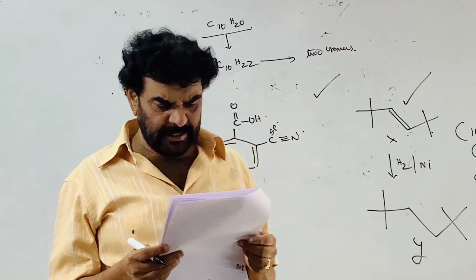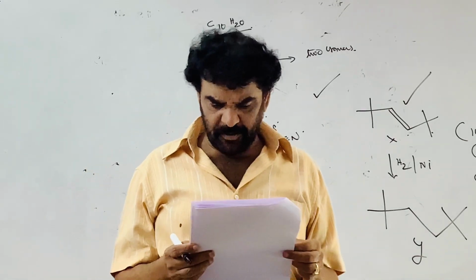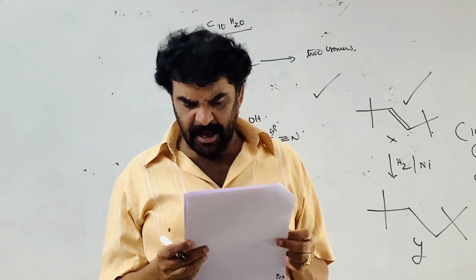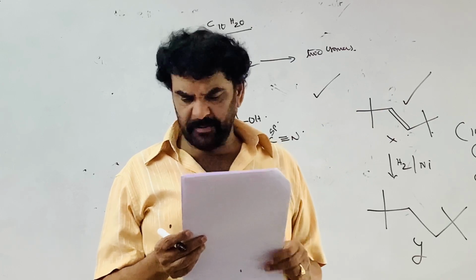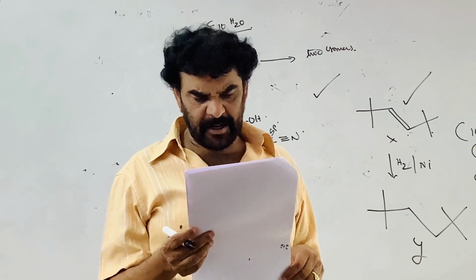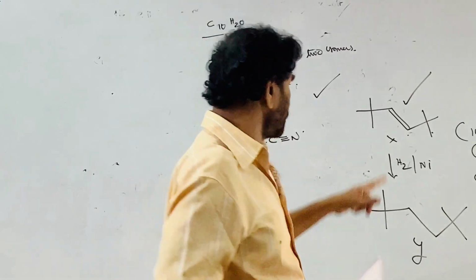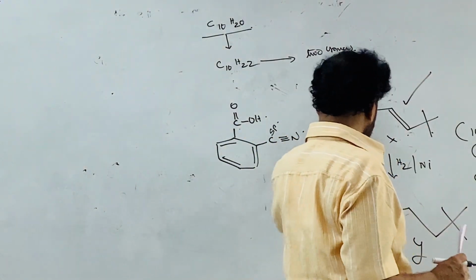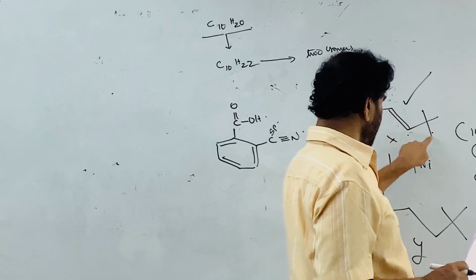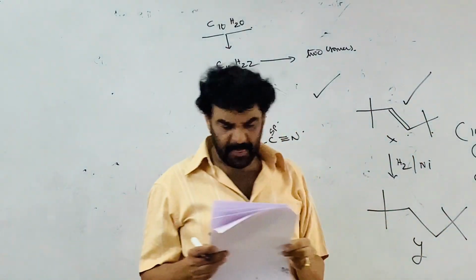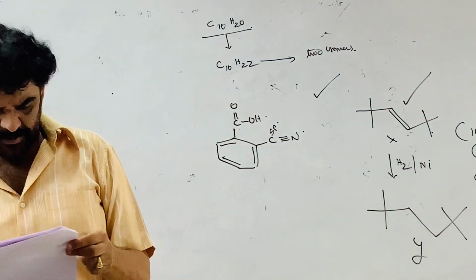Pi bond can change their position without change in carbon skeleton? No, it is not possible. And X has 6 methyl groups. So 6 methyl groups. So 1 and 2 are correct.